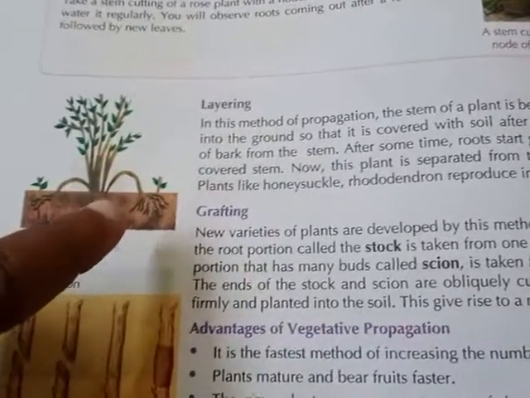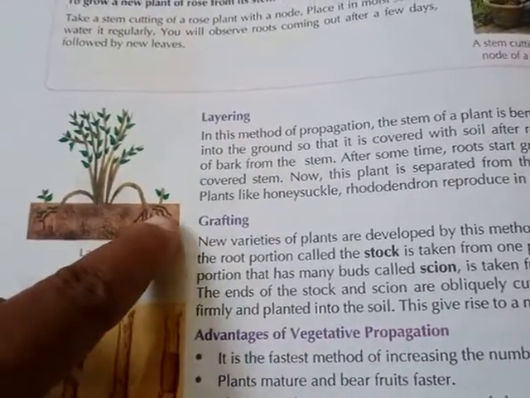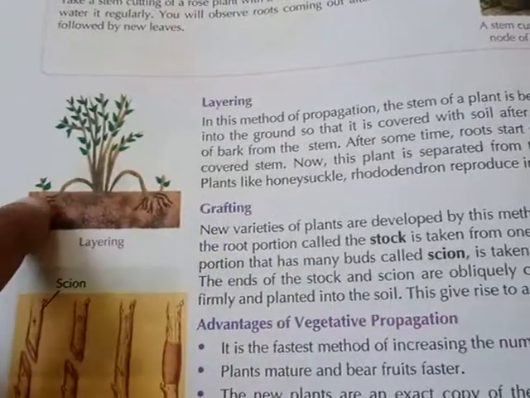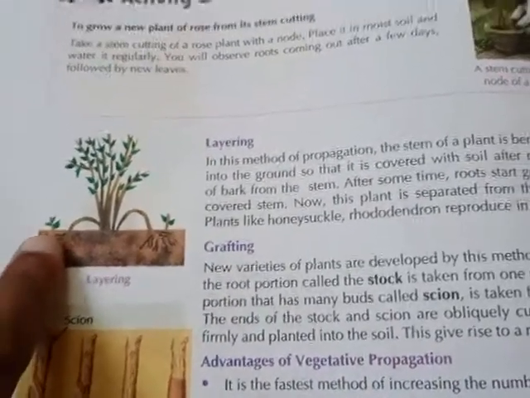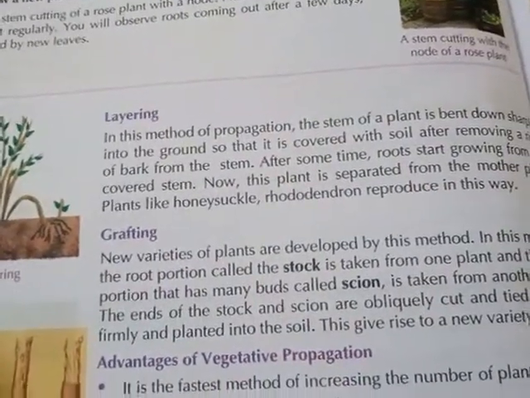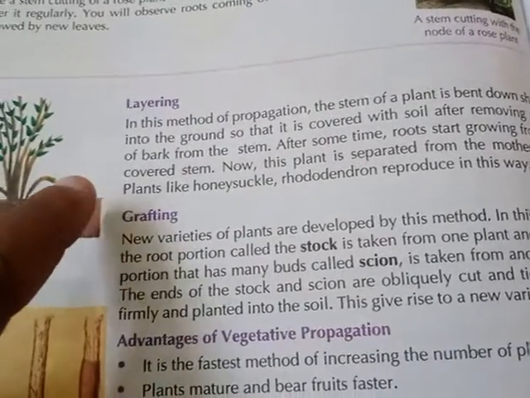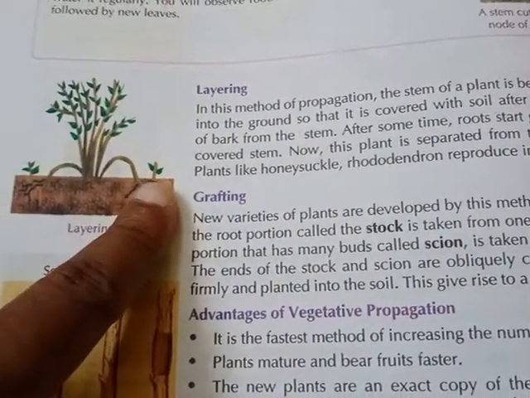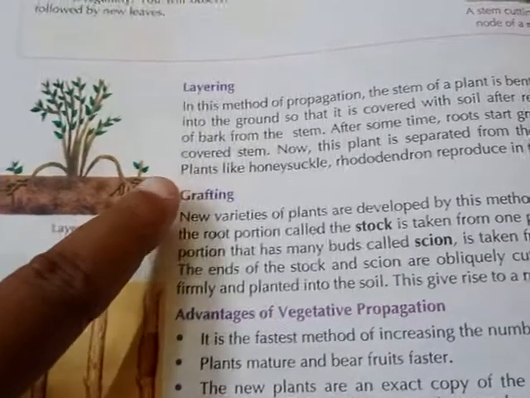Now this plant is separated from the mother plant. That means now it is separate from the other plant. Do you understand? This one is called layering. Plants like honeysuckle and rhododendron reproduce in this way.